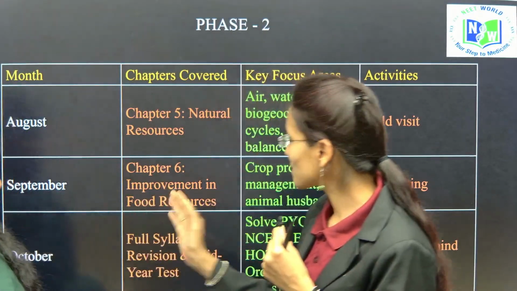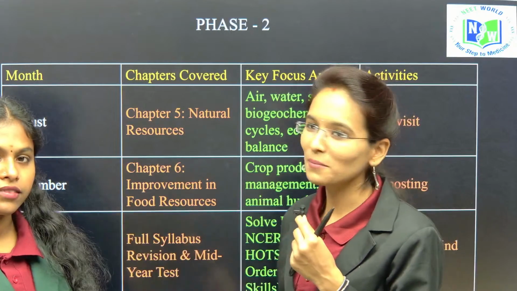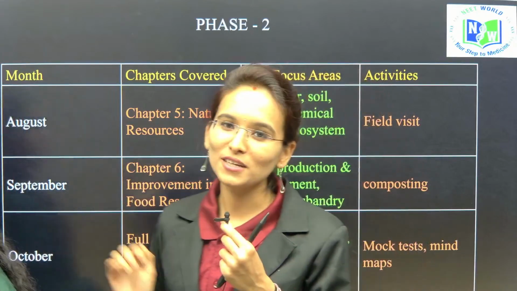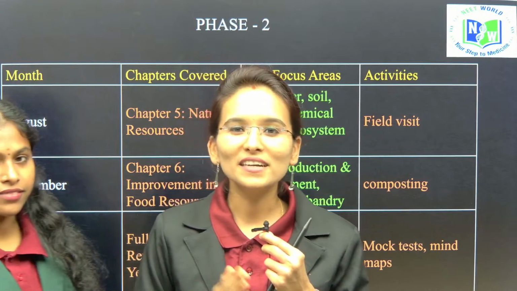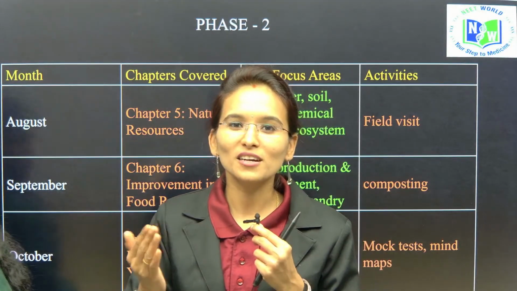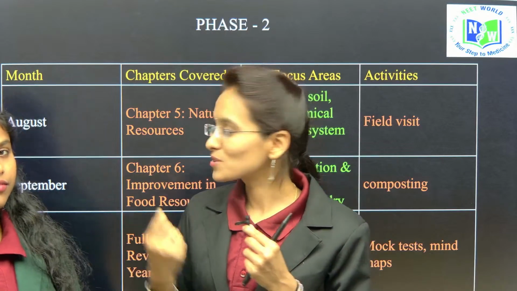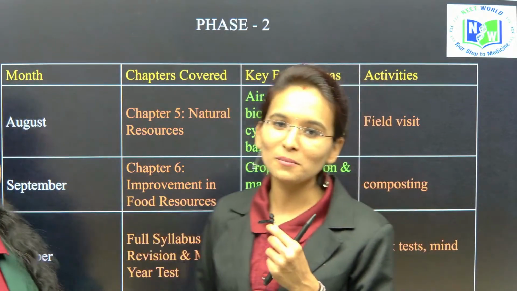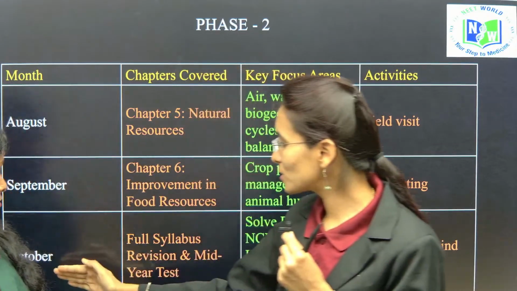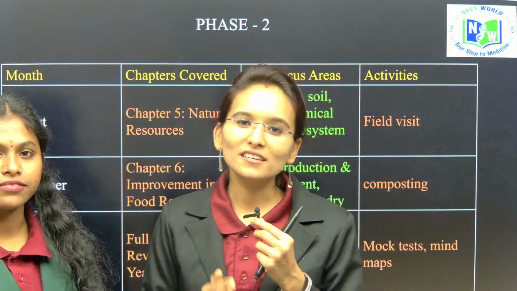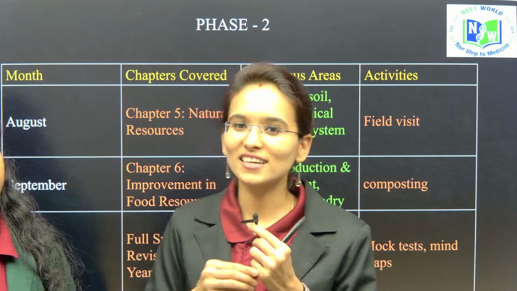As 6 chapters have been completed in the month of September itself, after completing this particular month, you are going to write the mid-term exams in the first phase. After completing the first phase, term 1 exams are going to be completed, and when it comes to the second phase, from September to October, you are going to write the mid-term exams, that is nothing but half-yearly exams.